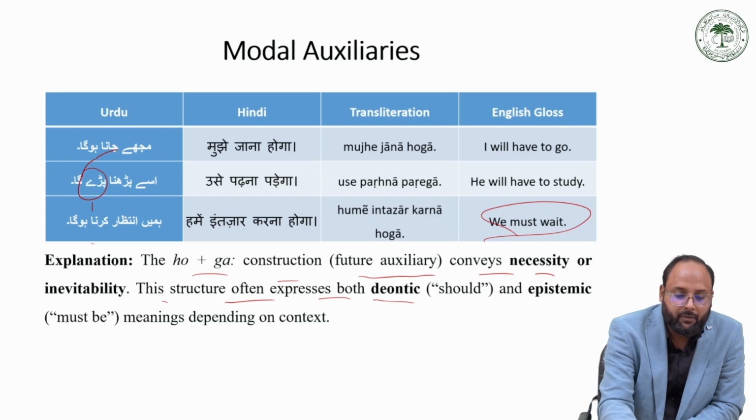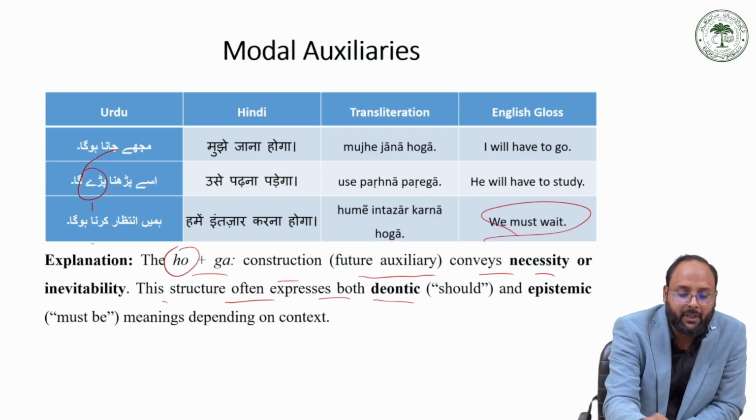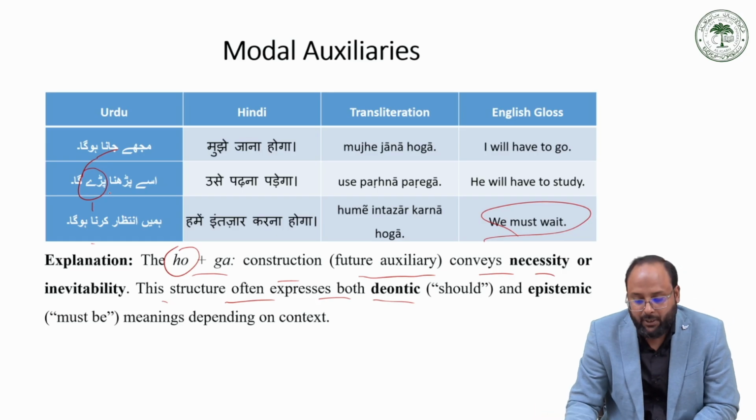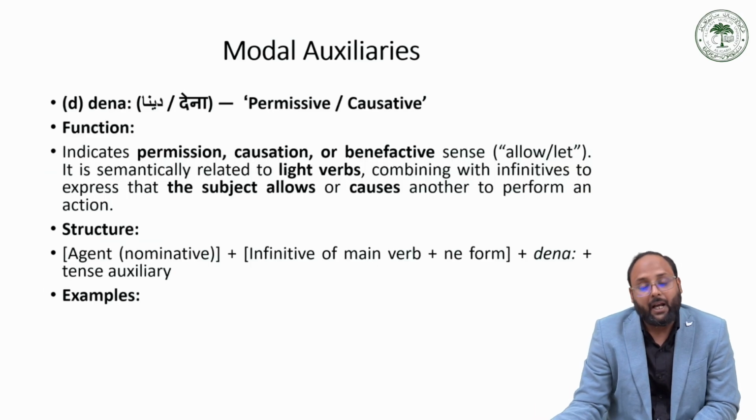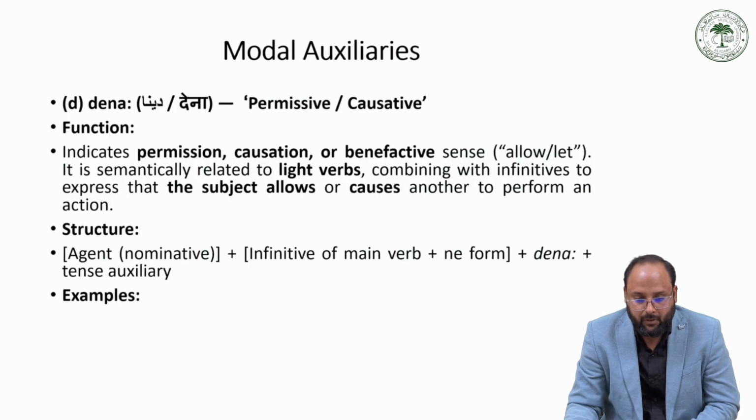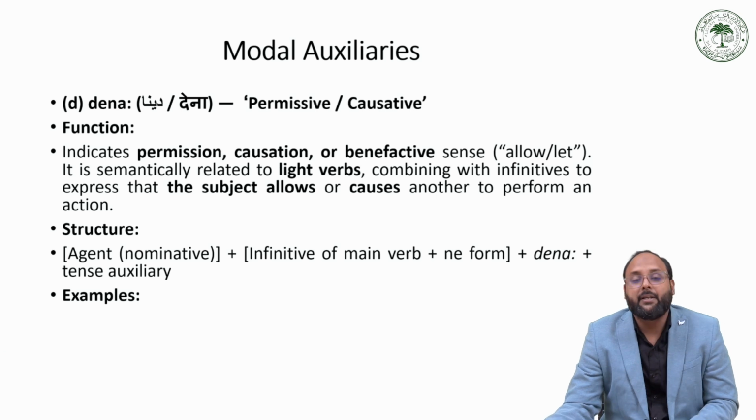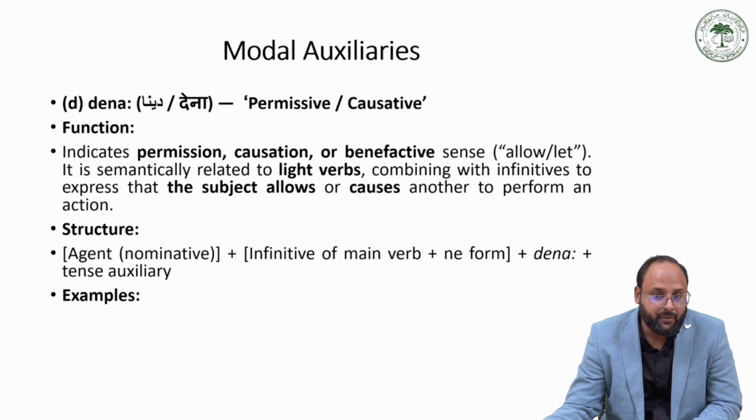So here we have the ho verb, like in hoga, and in padega we have pad, which are also modal auxiliaries. And the other modal is dena. So it indicates permission, causation, and the benefactive sense.